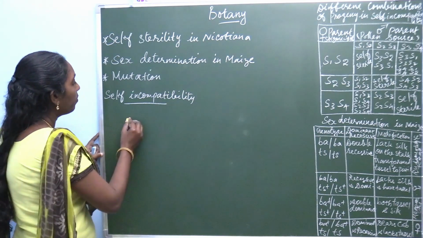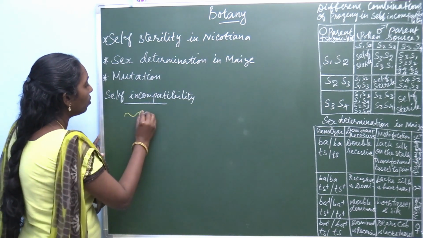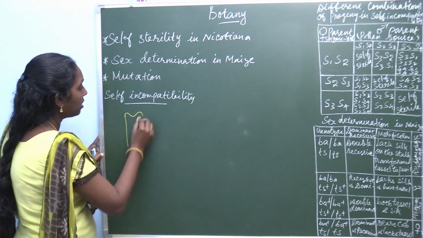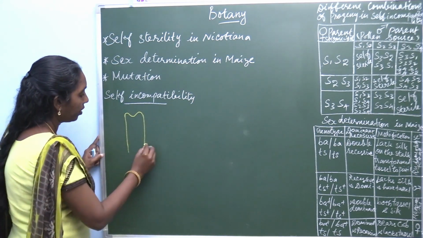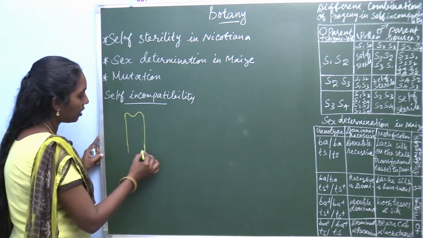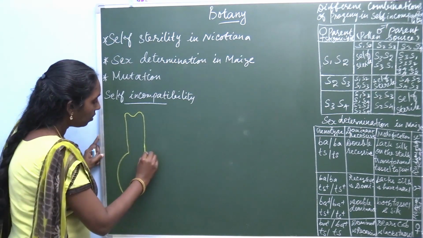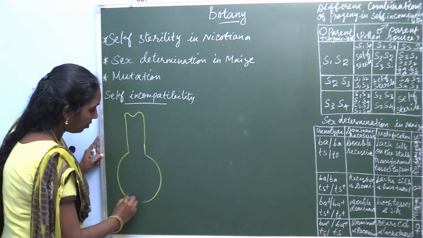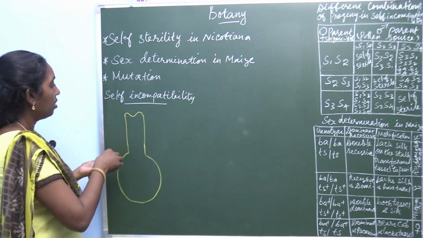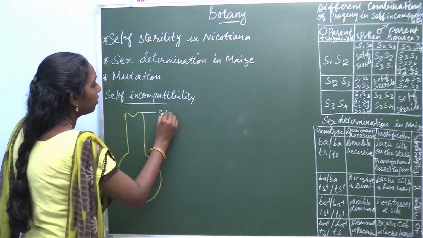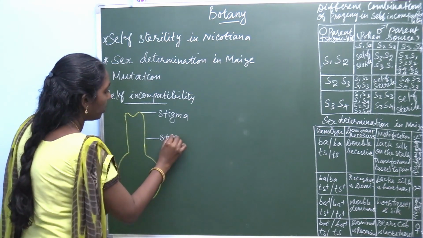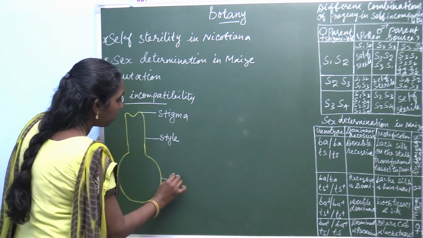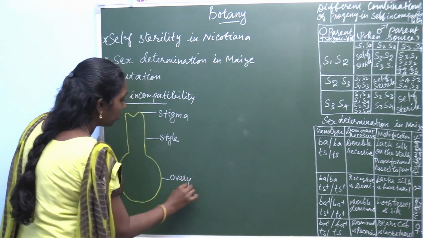See this stigmatic surface here. Normally in plants, this is the stigmatic region: stigma, style, and the ovary. This is the stigma, this is style and ovary.